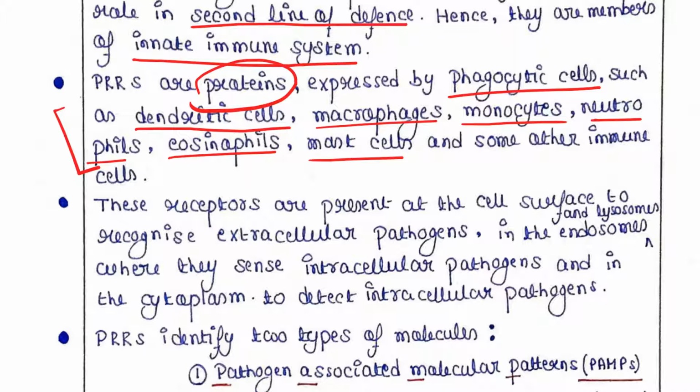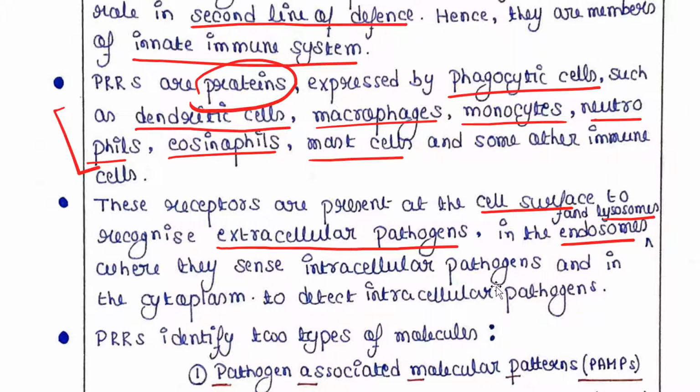These receptors are present on the cell surface to recognize extracellular pathogens. So when these receptors are present on the cell surface, they can recognize the extracellular pathogens. But these receptors are also present in the endosomes and lysosomes inside the cells.